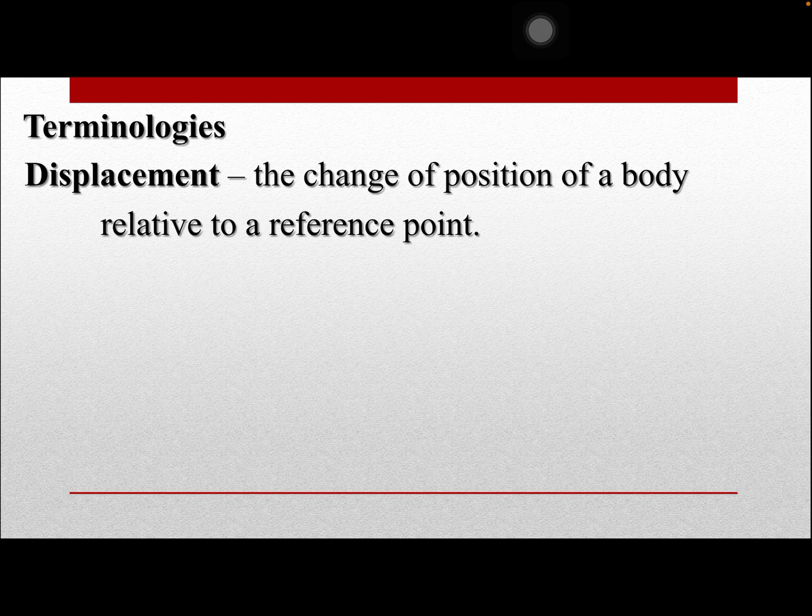Then at the next time interval, the position of the body is no longer at point A. Hence, it's now at a certain point B. So therefore, the distance from A to B in a curved path or in a straight path is now the displacement. And that is what we're going to account for during the kinematics and kinetics.